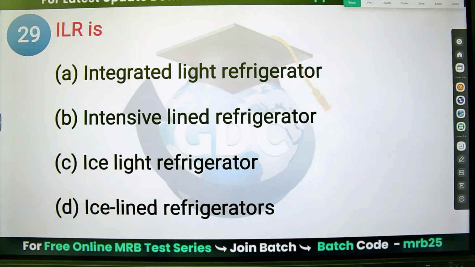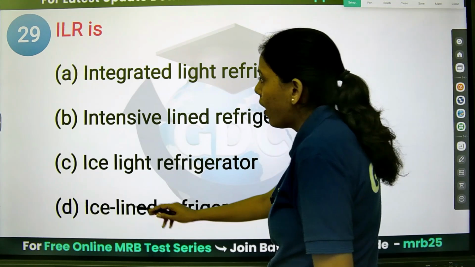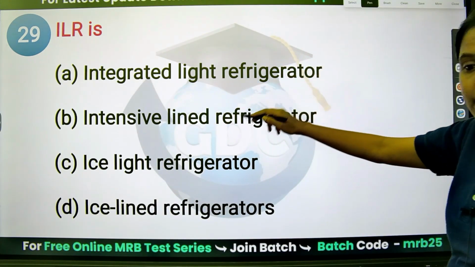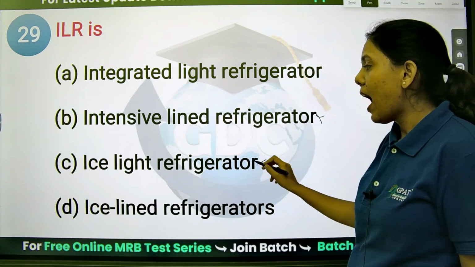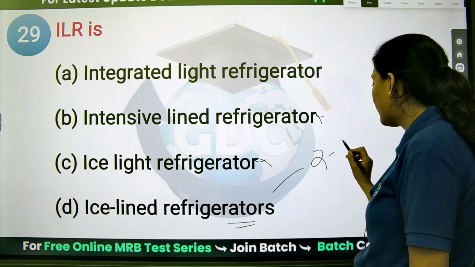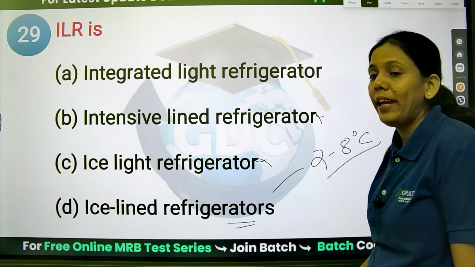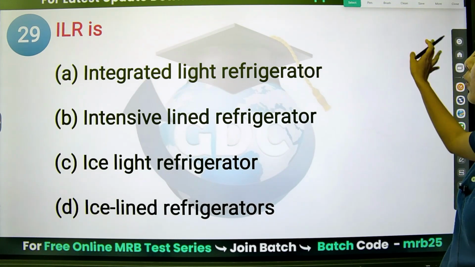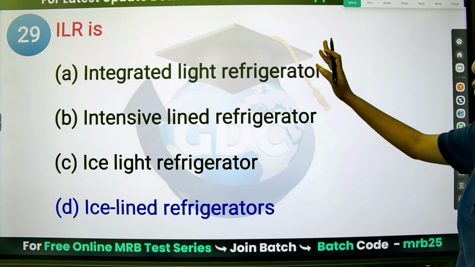ILR. Just now we have discussed. What is ILR? Integrated light refrigerator? No. Intensive light? No. Ice light? No. It is an ice line refrigerator. And I hope you remember the temperature is 2 to 8 degrees Celsius for the ice line refrigerator. So remember, temperature is 2 to 8 degrees Celsius.